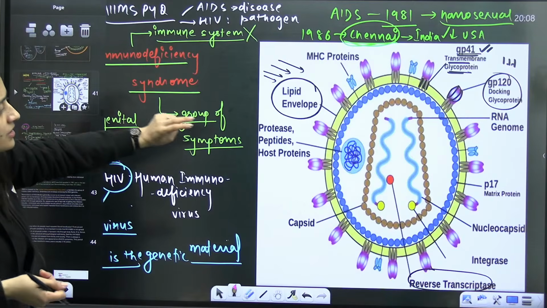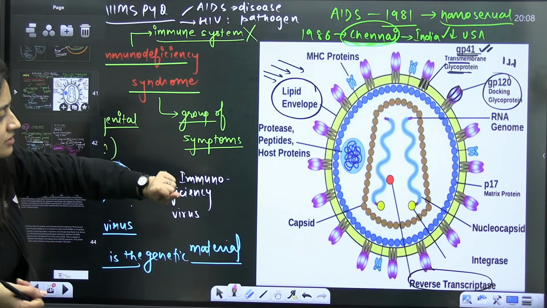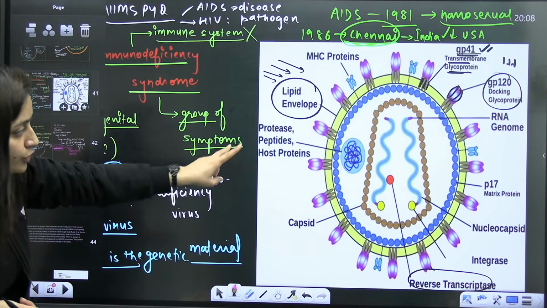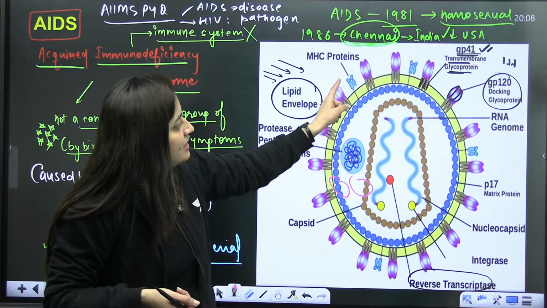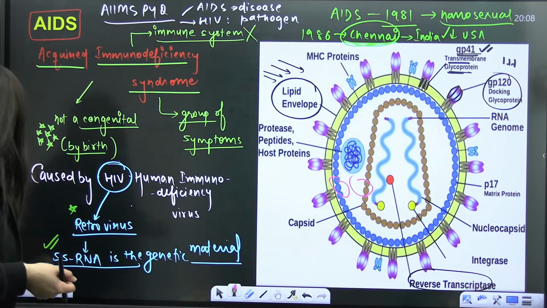So the structure is clear. Other proteases and peptides are present. Reverse transcriptase is present. Capsid, I told you, two protein coats are present here which are protecting the genetic material, and here you can see the lipid envelope as well.